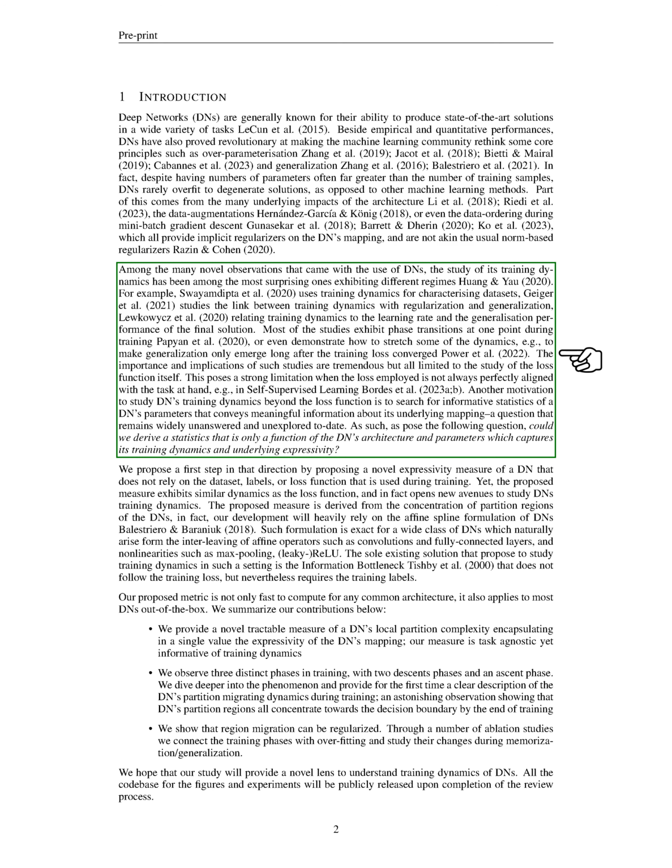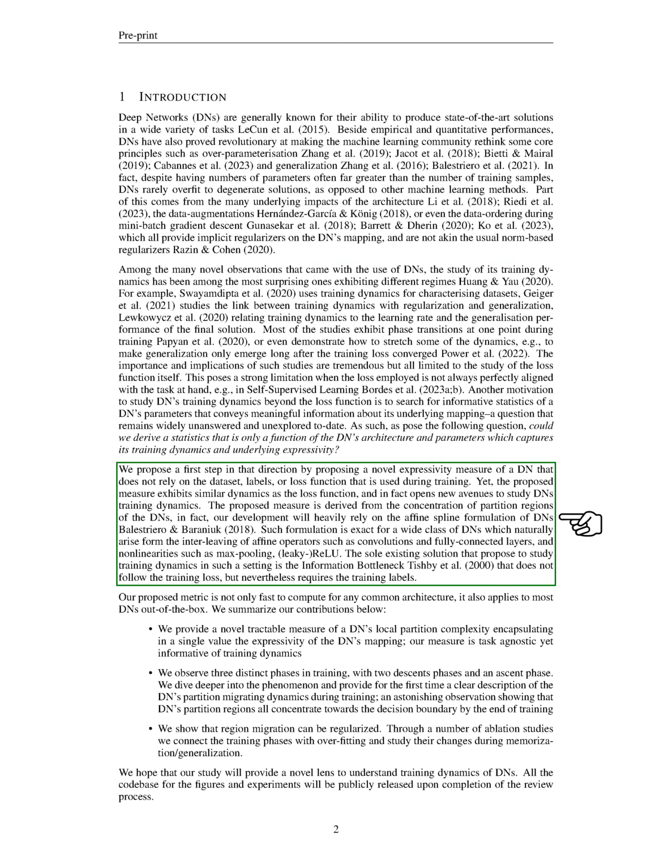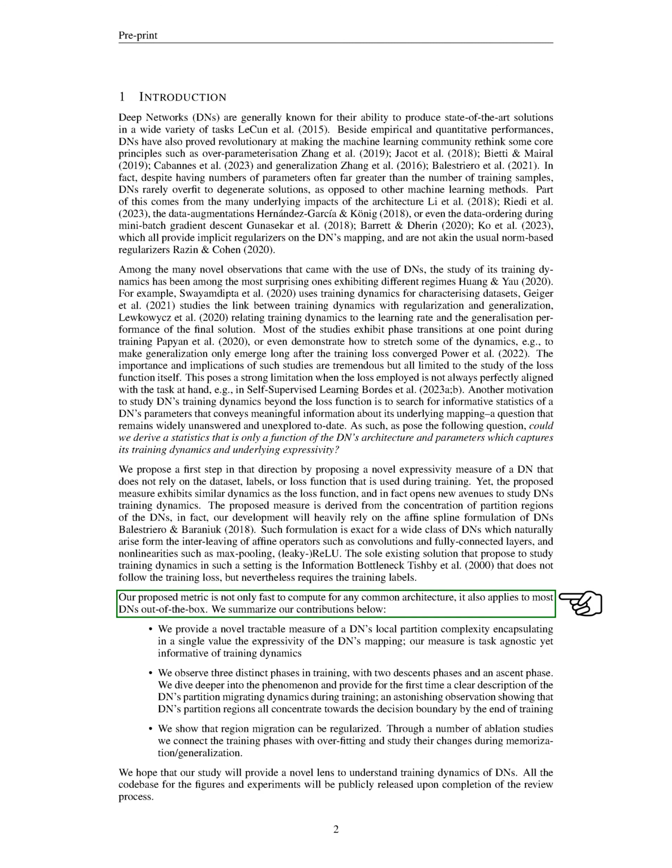We want to find meaningful statistics about a DN's parameters that can tell us more about its underlying mapping. So, we're asking this question: can we come up with a statistic that depends only on the DN's architecture and parameters, and that can capture its training dynamics and underlying expressivity? We're taking the first step towards answering this question by proposing a new measure of a DN's expressivity that doesn't depend on the dataset, labels, or loss function used during training. This measure is based on the concentration of partition regions of the DNs, and it relies heavily on the affine spline formulation of DNs. Our proposed measure is not only quick to compute for any common architecture, but it also applies to most DNs right out of the box.